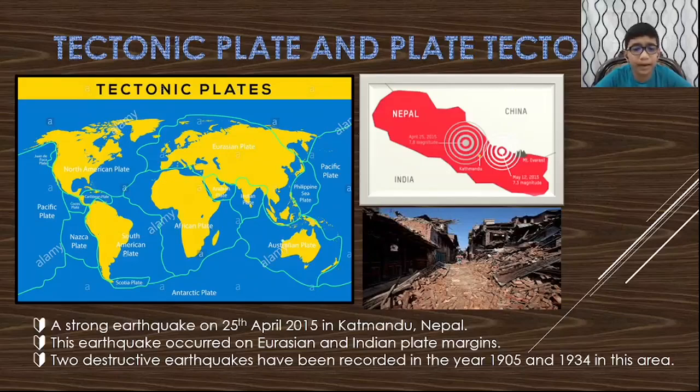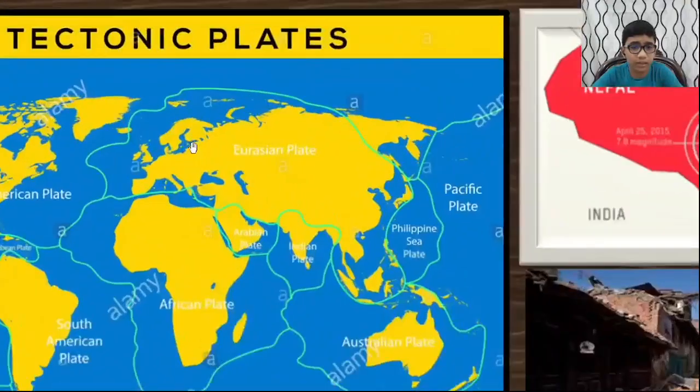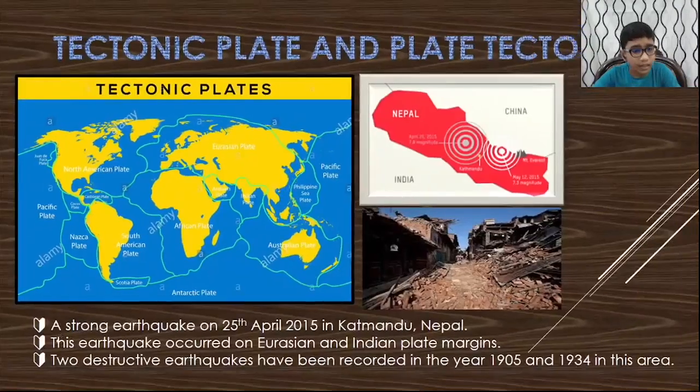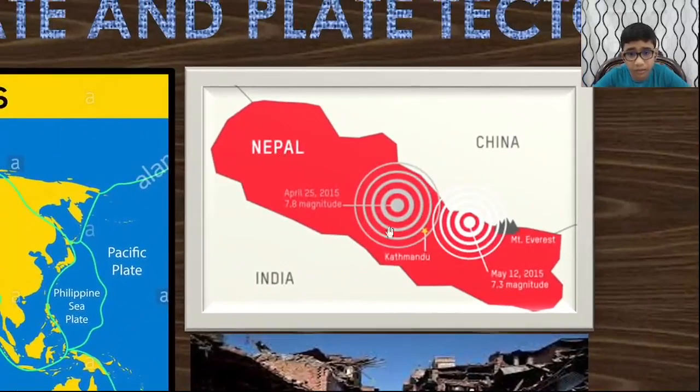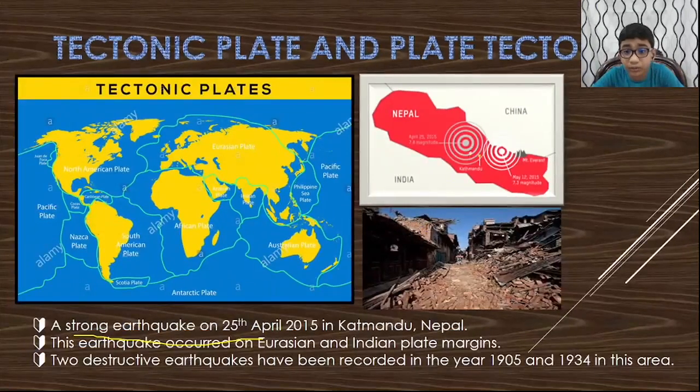Tectonic plates and plate tectonics. Here you can see in this image the tectonic plates. The strong earthquake on 25th April 2015 in Kathmandu, Nepal. See this map. This is Nepal. This area in red color is Nepal, and this is Kathmandu. On 25th April 2015, one earthquake occurred in this place, the city of Kathmandu in Nepal.